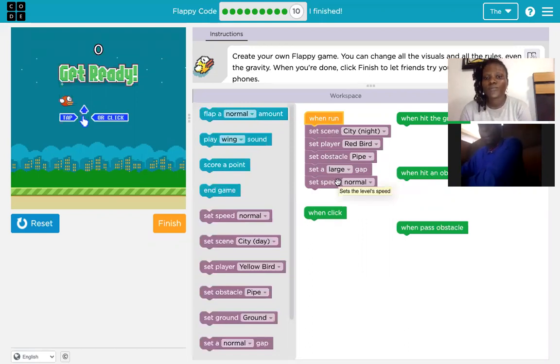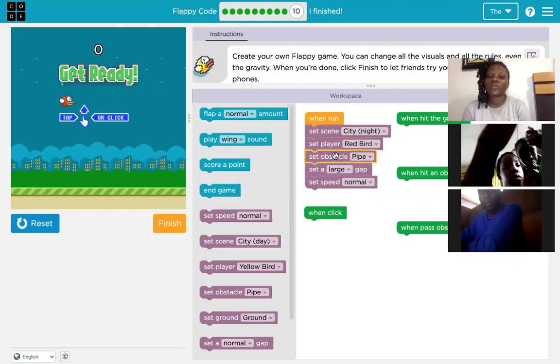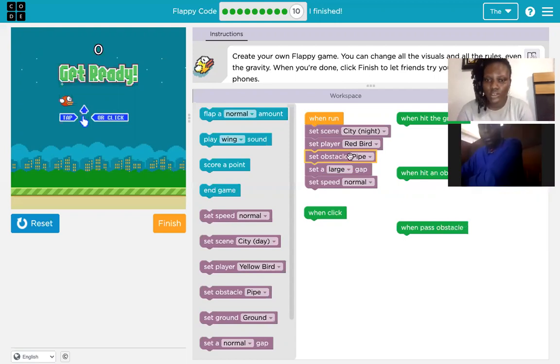So when I click on run, the first thing I want to do is set scene. Set your scene. The next thing you want to do is to set your player. Just look for set player, and drag it in there. Another thing we want to do is our obstacle. Set the obstacle. You can choose the obstacle you want.